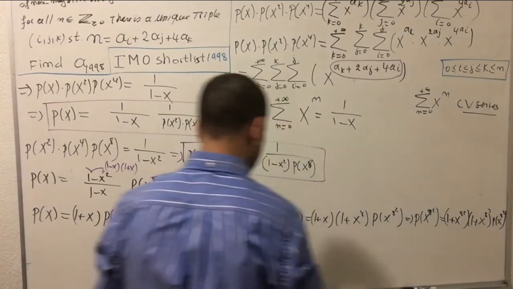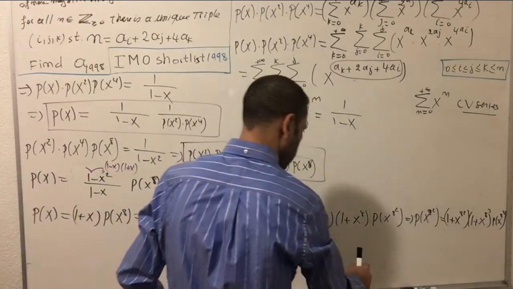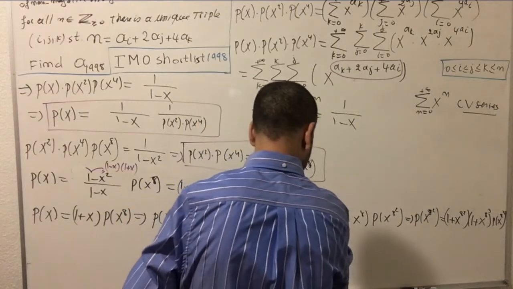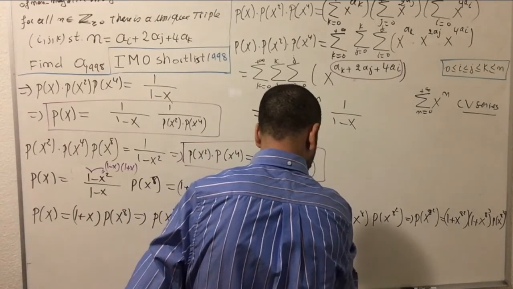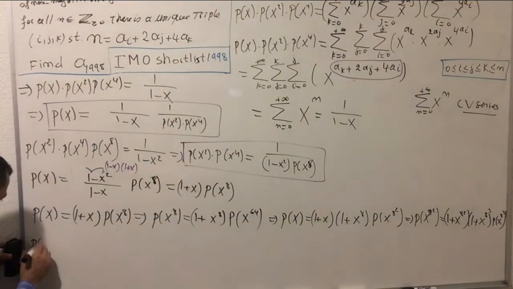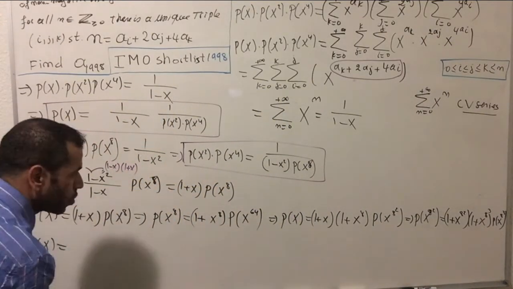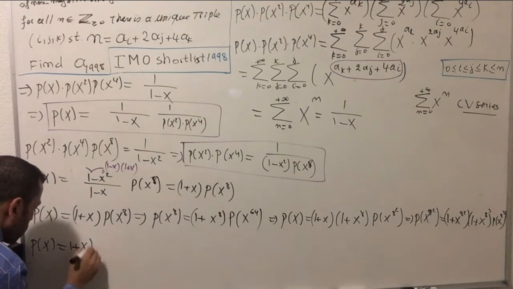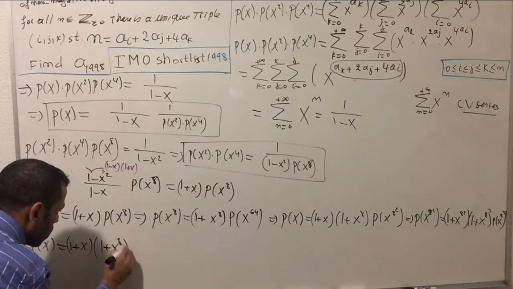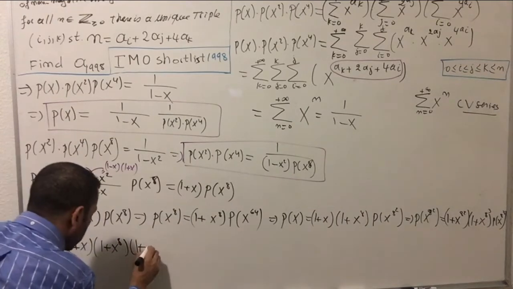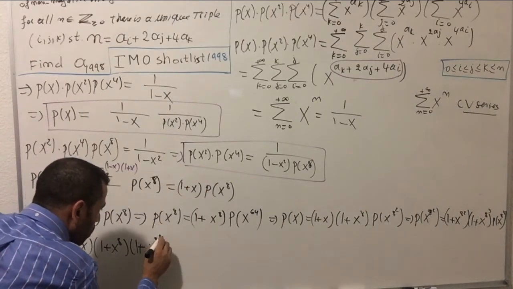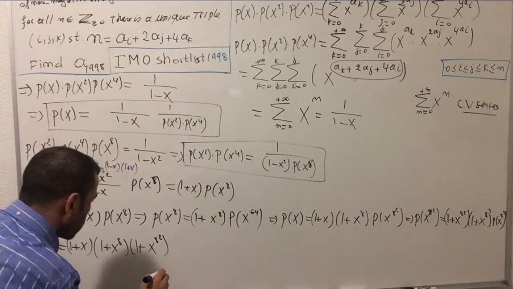What I'm going to do now, I'm just replacing p of x to the 8th into here, okay? So I will have p of x equal to 1 plus x multiplied by 1 plus x to the 8th multiplied by 1 plus x to the 8 squared, okay?